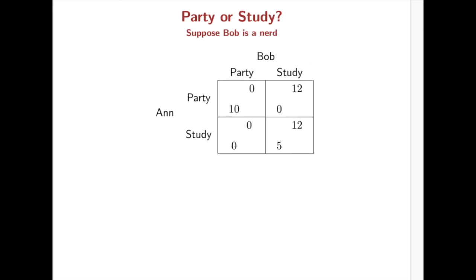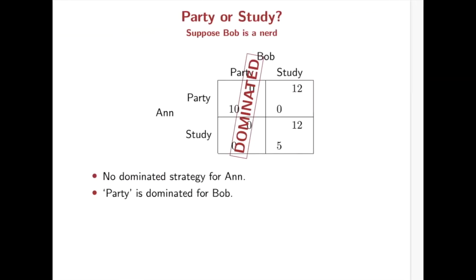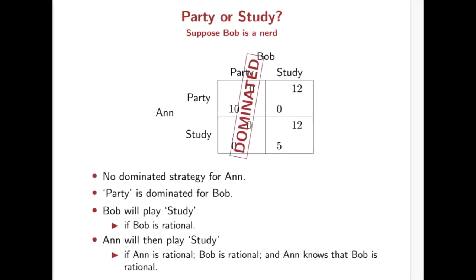If instead study is Bob's dominant strategy, then similarly, party is dominated for Bob, and Bob will play study as long as Bob is rational, and Anne will play study if Anne is rational, Bob is rational, and Anne knows that Bob is rational.